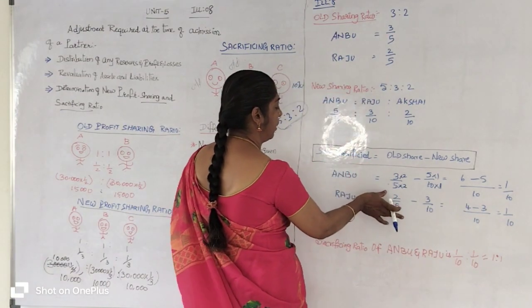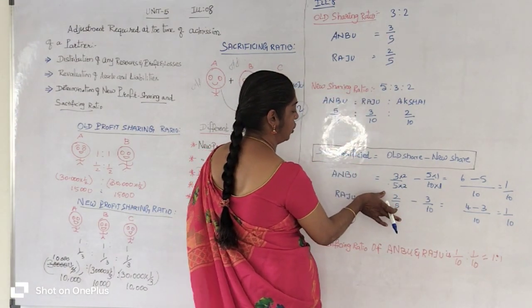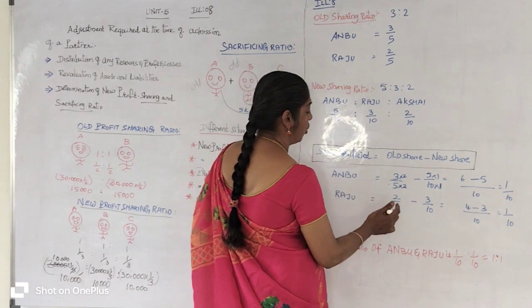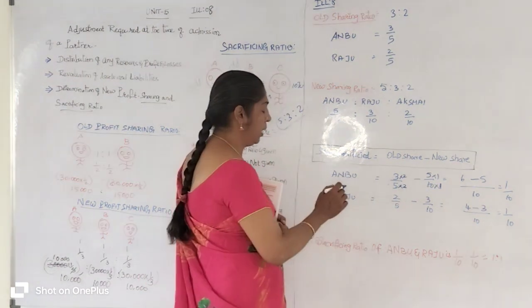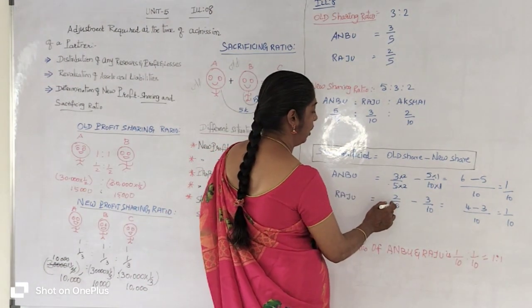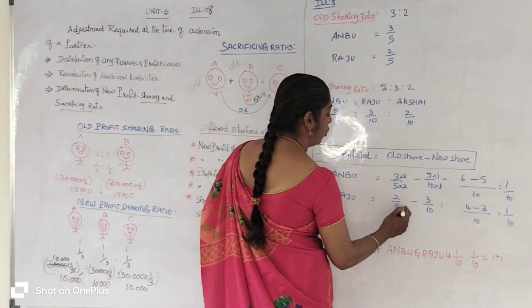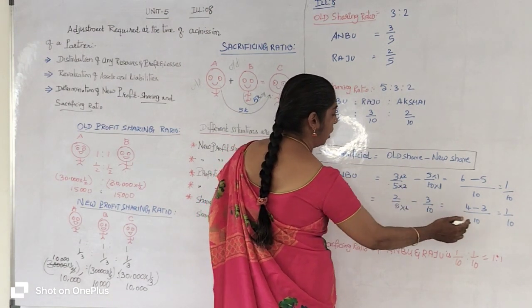Then we take the old profit sharing ratio first. How many times must a number be multiplied with 5 to get 10? 2. 2 fives are 10.